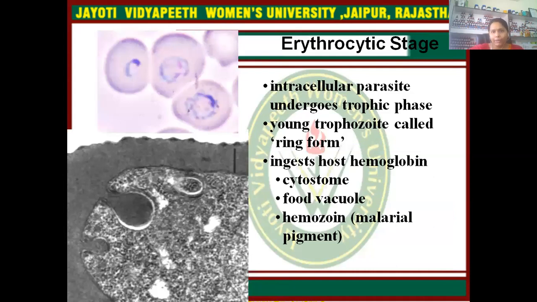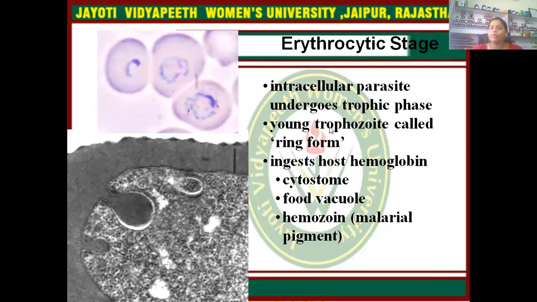Now we come to the erythrocytic stage. After rupturing the schizont, the merozoites go inside the RBC. There they are called an intracellular parasite. So it is again a heme parasite. In my last lecture, I let you know that Leishmania is also a heme parasite. So it is an intracellular parasite that undergoes the trophic phase.